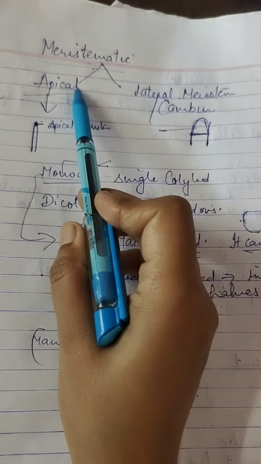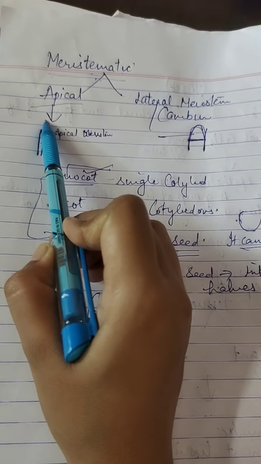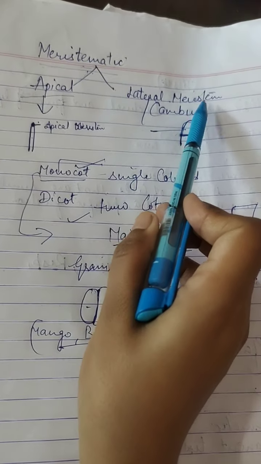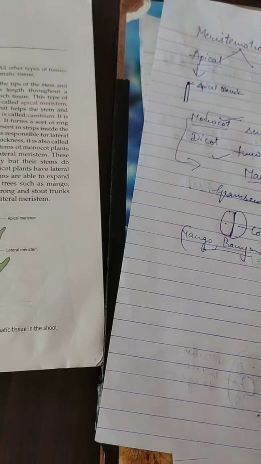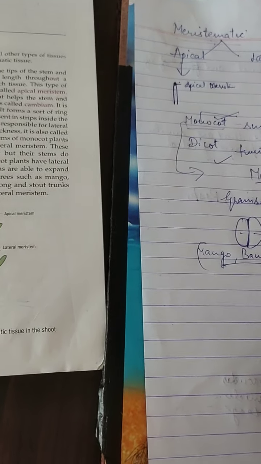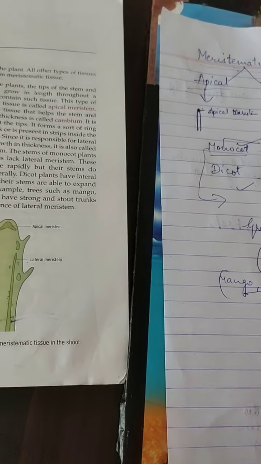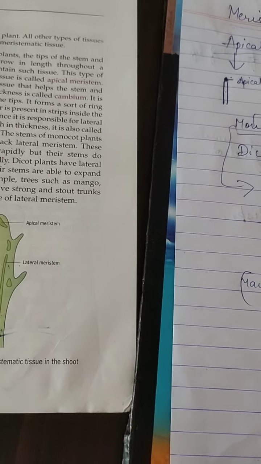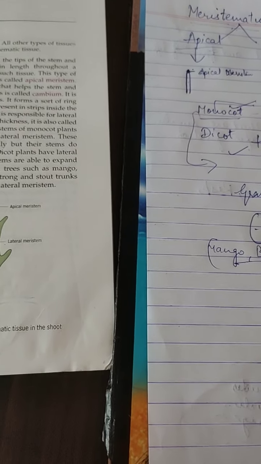Here we have discussed the two types of meristematic tissue, lateral meristem and apical meristem. Lateral meristem helps the stem and root grow in thickness, and its other name is cambium.